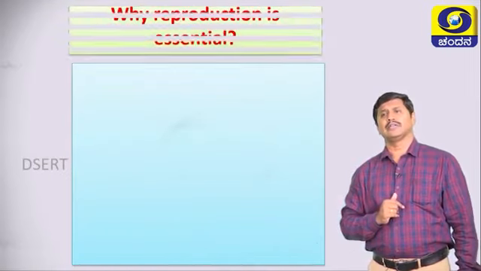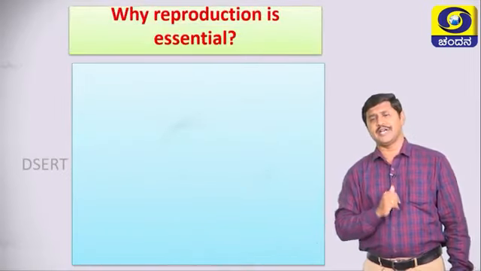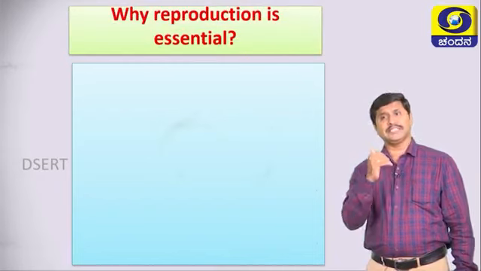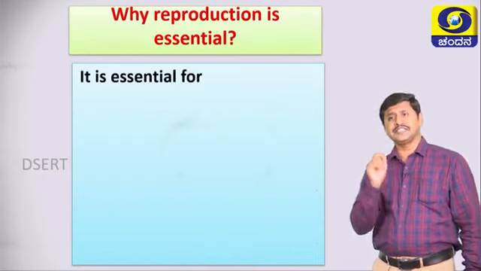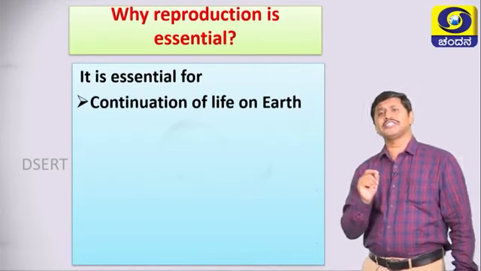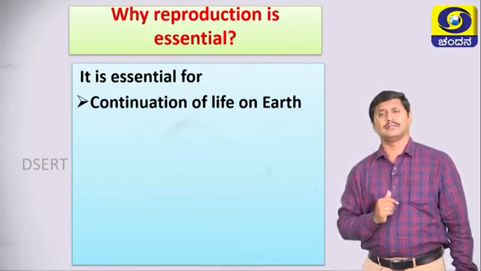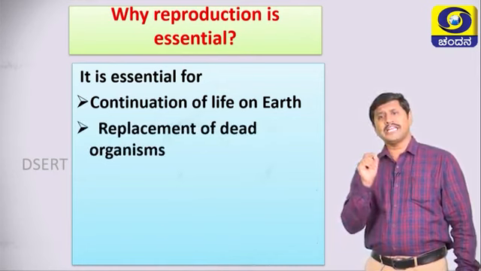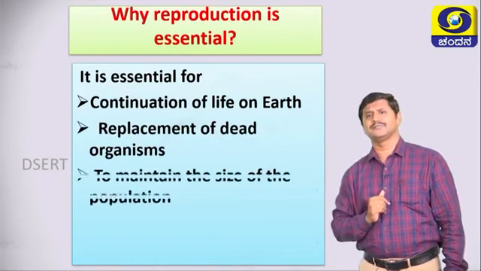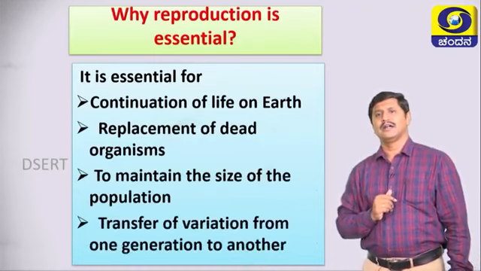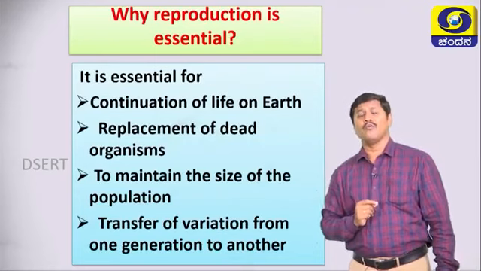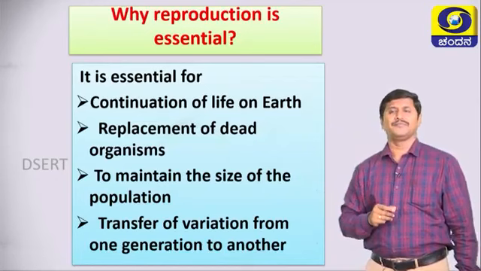Then move on to why reproduction is essential. Why is it necessary for living organisms? It is essential for continuation of life on earth, replacement of dead organisms, to maintain the size of the population, and transfer of variation from one generation to another.